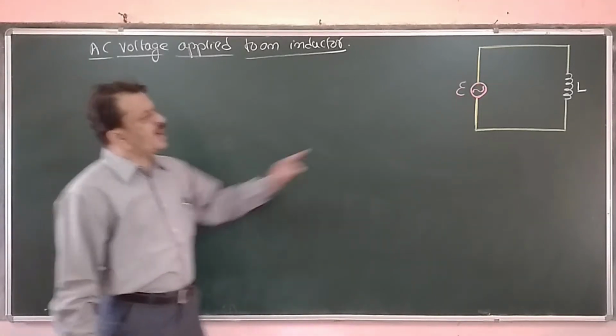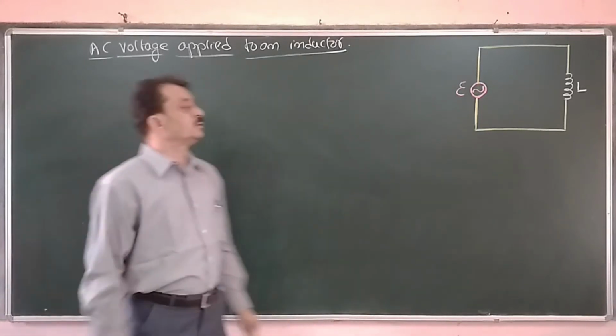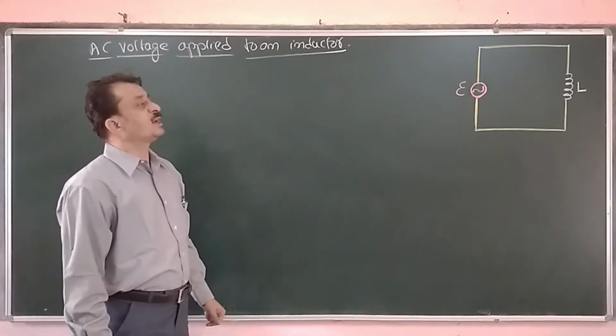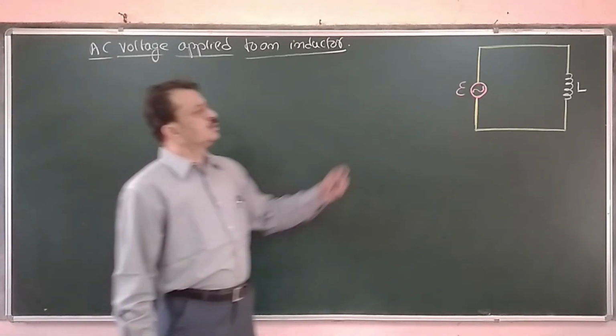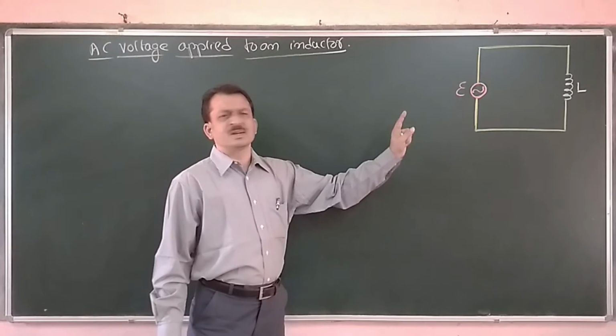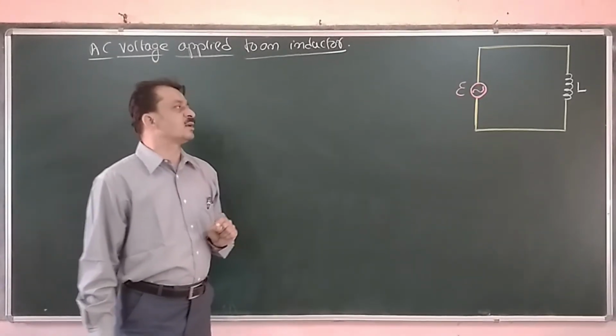Now here we have an inductor. What is an inductor? It is a coil having negligible resistance. If it has a negligible resistance, then it is called a pure inductor.